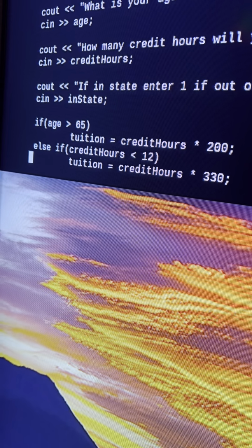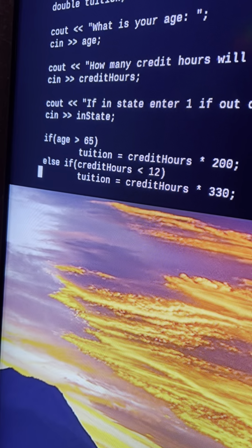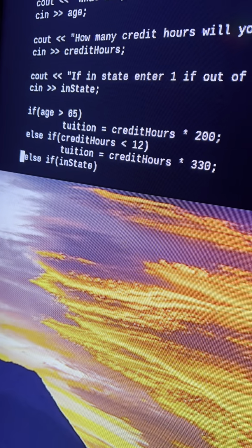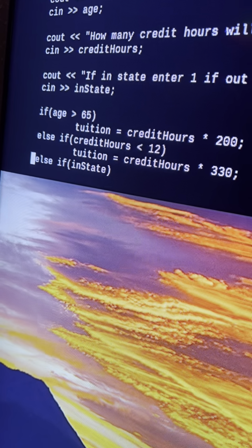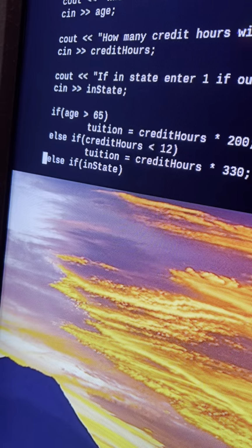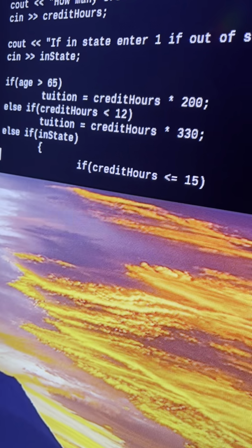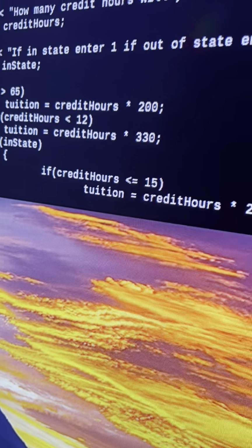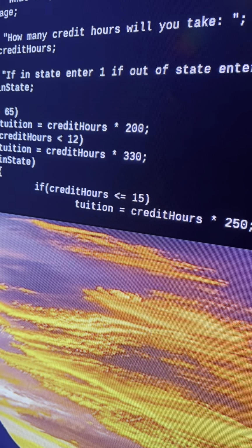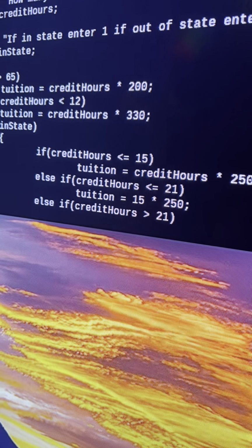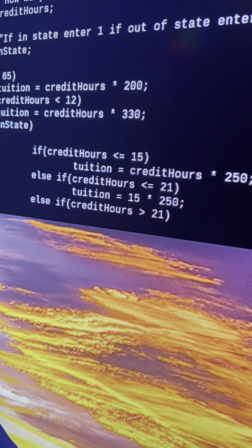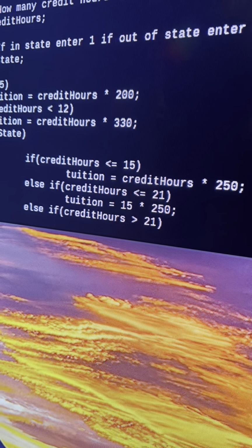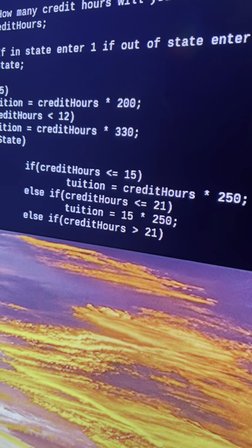Now, if obviously we weren't 65 and our credit hours were greater than 12, we then decide if we are in state or not, and that's that bool statement. If it is 1, that makes the statement true. So then next is if credit hours are less than or equal to 15, tuition equals credit hours times 250. Else if credit hours is less than or equal to 21, since they don't charge you for anything between 15 and 21, the tuition would still be 15 times 250.